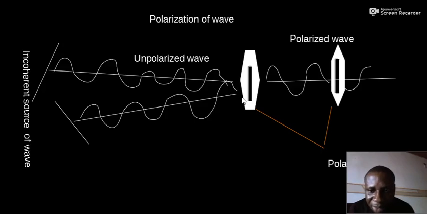Polarization is a very important property of all electromagnetic waves, especially light waves. It has a very great application there. So if you ask what polarization is, it is the production of waves whose vibrations are in just one plane of vibration.